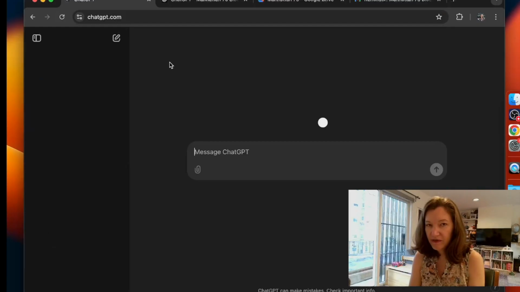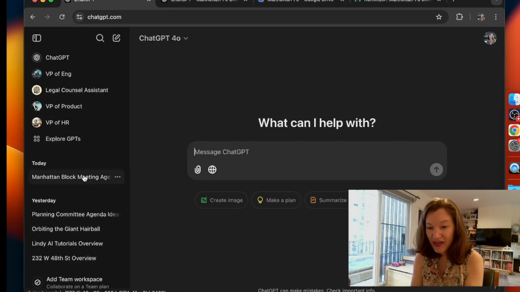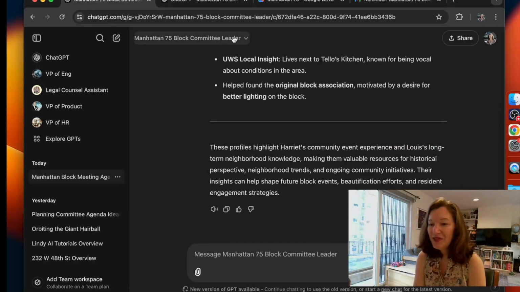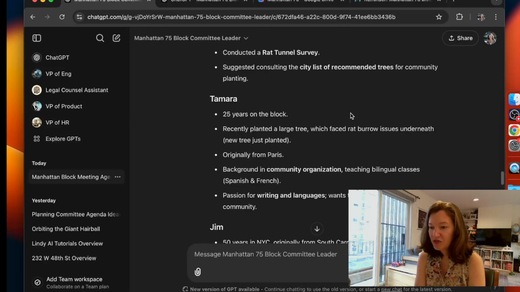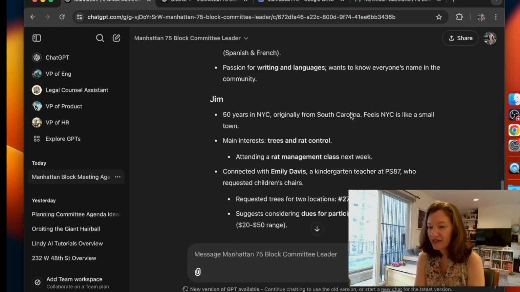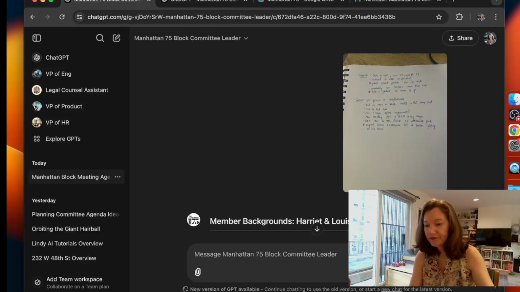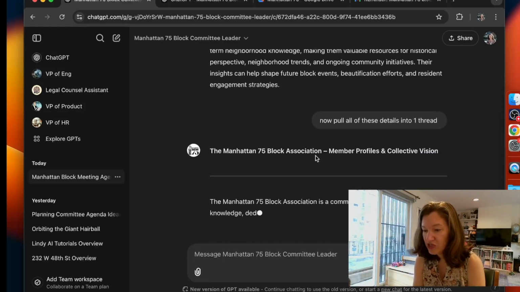A little bit of a hack for me is I can immediately move things from my phone to my computer by just finding the thread on the left window here. So here, you're seeing that we're in that GPT I built, Manhattan 75 block committee leader. And if we scroll up, you can see the pictures of my notes and all the details. Now I'm going to say, now pull all of these details into one thread. And hopefully it's going to pull in all the pieces of information at once.